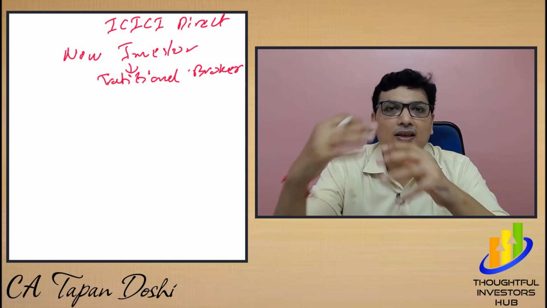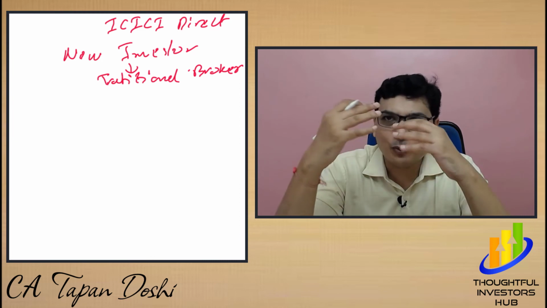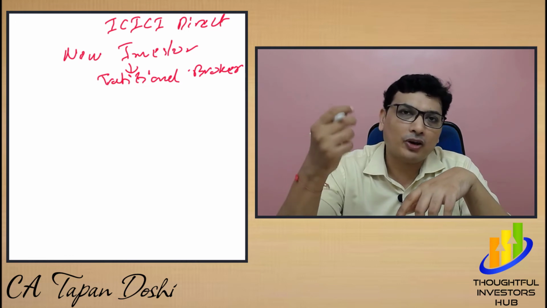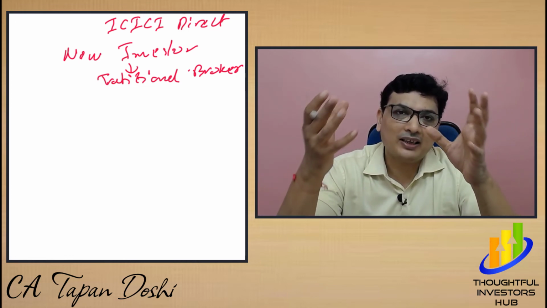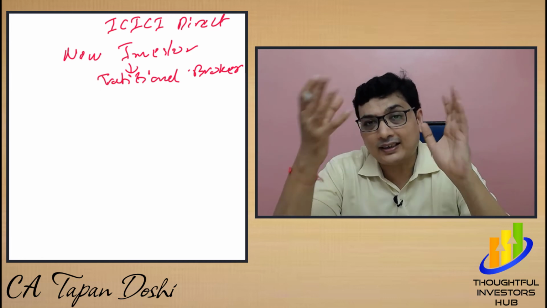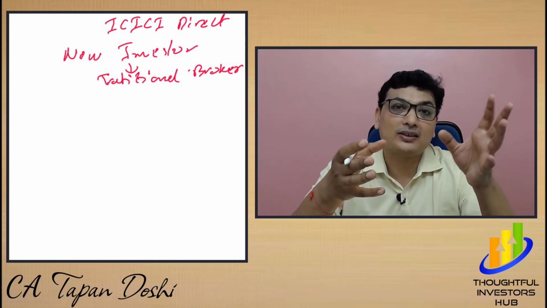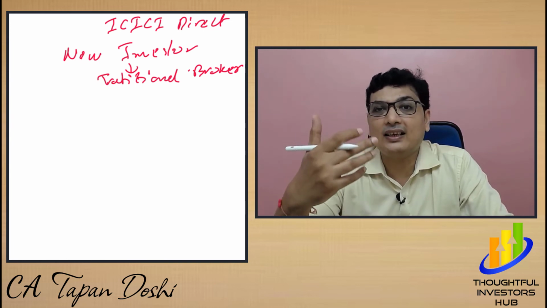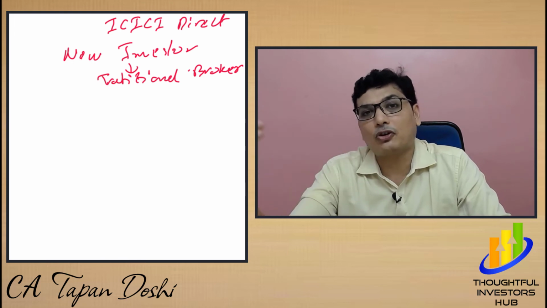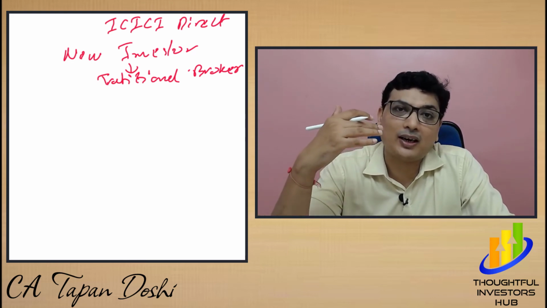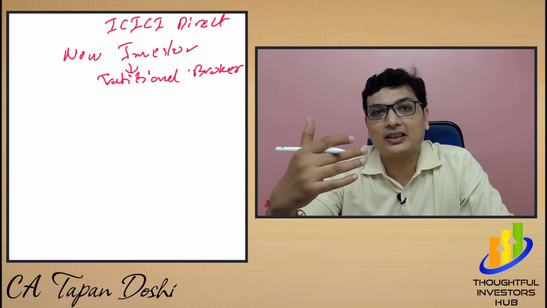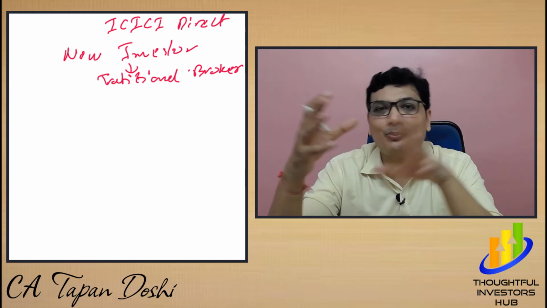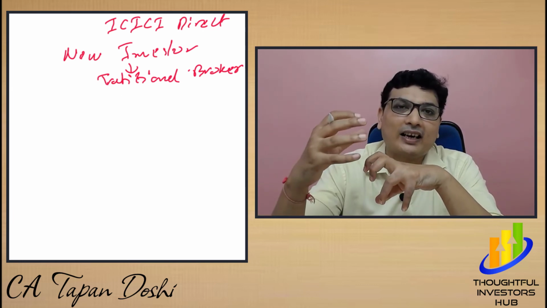You are coming to the market to earn profit, and when you want to earn a profit, you just see the profit. For that you have to give 0.2 to 0.3% as brokerage, and that's okay. But if you are getting good advice from the traditional broker, that will help you trade much better, and you will be able to easily go through the cycles of the stock market. Because this stock market is quite strict. If you are not aware of things, it will punish you like anything. I know it's a money making machine, but this money making machine may go against you if you are not able to provide the right framework.